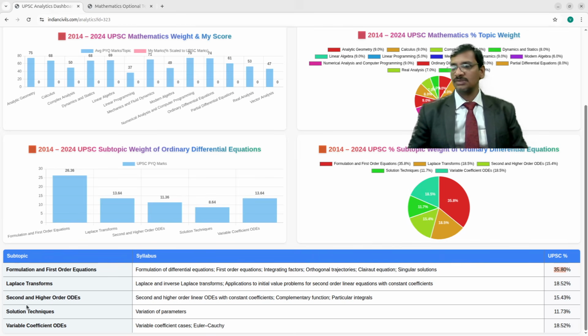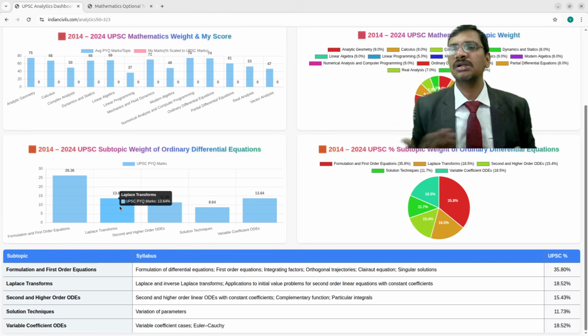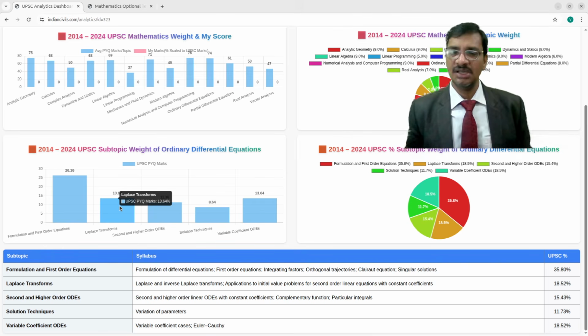Got it? So see this variable coefficient differential equation, the syllabus mapped to UPSC syllabus is variable coefficient cases and Cauchy-Euler equations. So this one has got the highest weightage. Got it? So that means you can focus only on this particular portion and this portion and this portion. Then you can leave the rest of the part, because the probability that you may get questions from the other sections is low, because consistently these are the areas that are focused.